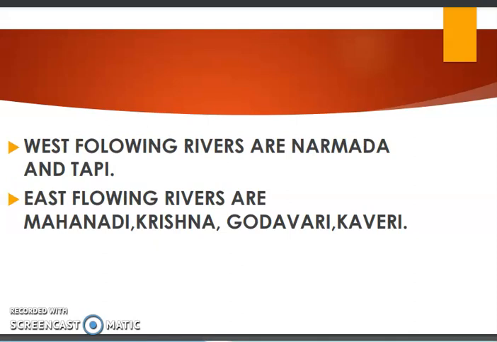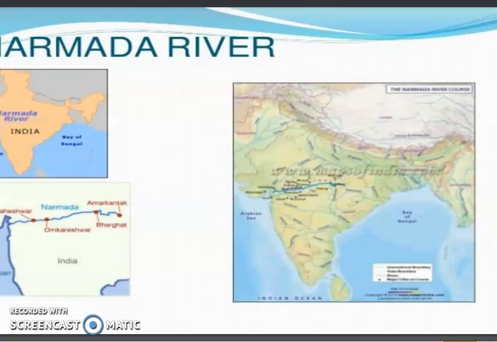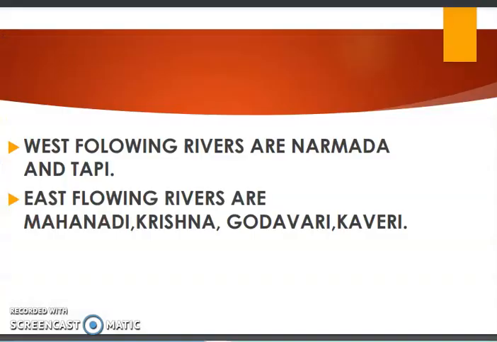Now you all already know the examples. The west flowing rivers are the Narmada and Tapi, and the east flowing rivers are the Mahanadi, Krishna, Godavari and Kaveri. These all are the famous ones. Besides these, there are not many more rivers present.